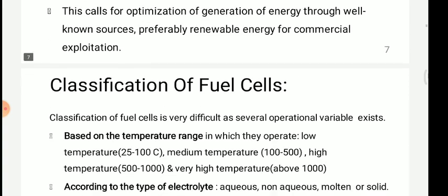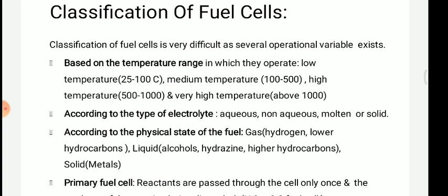Then the next topic is classification of fuel cell. Classification of a fuel cell is very difficult as several optional variables exist.